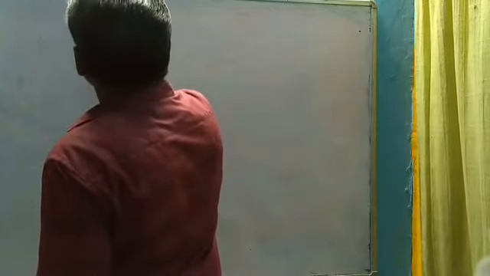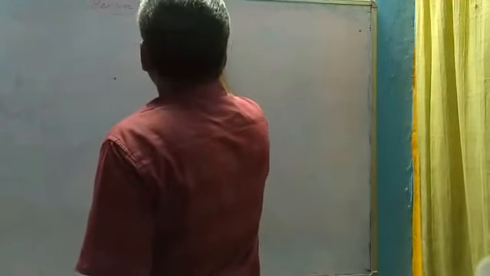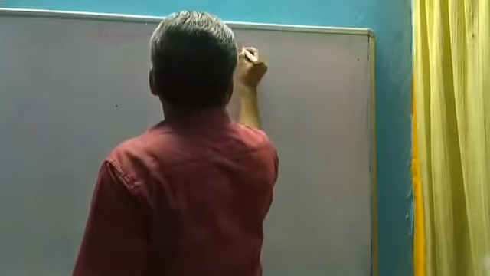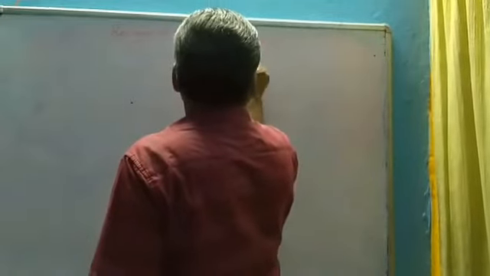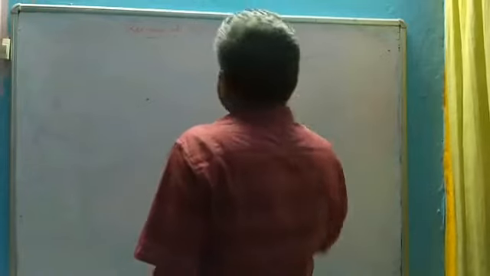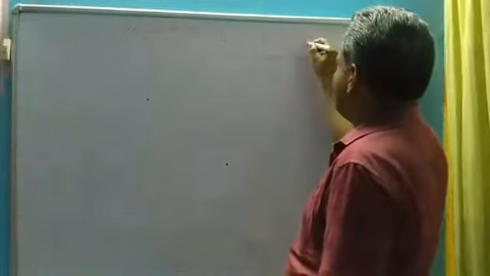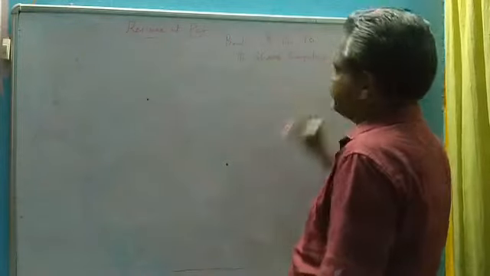First one, reissue at par. Entry will be bank account debit, to share capital account. Suppose 10 rupees is the base value. Here will come bank account debit 10, to share capital 10.